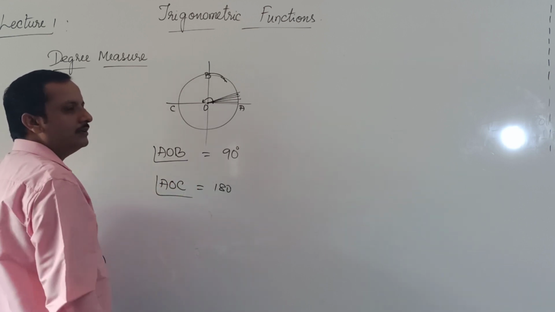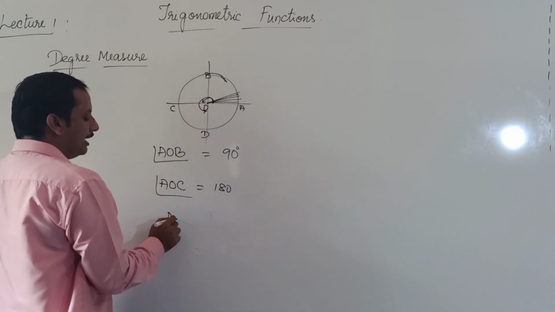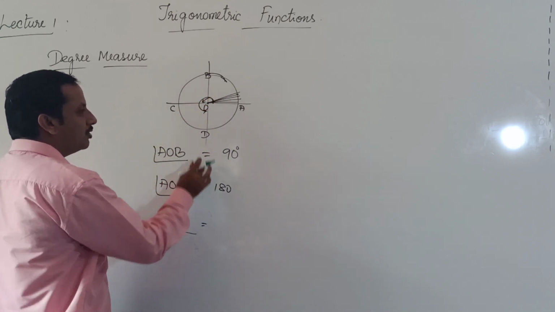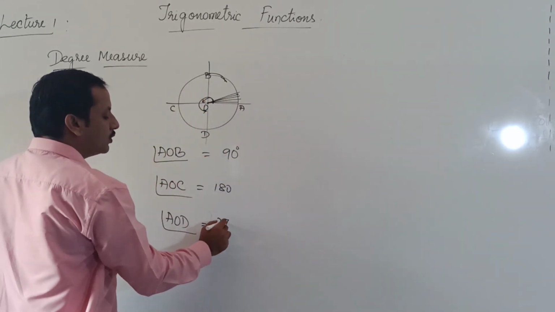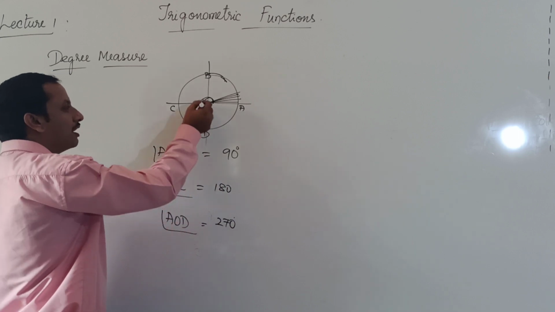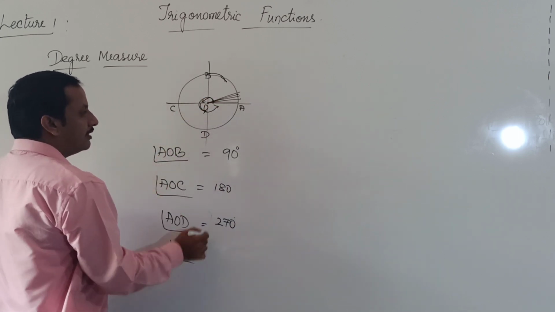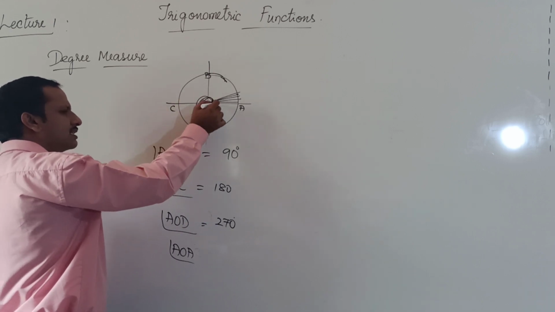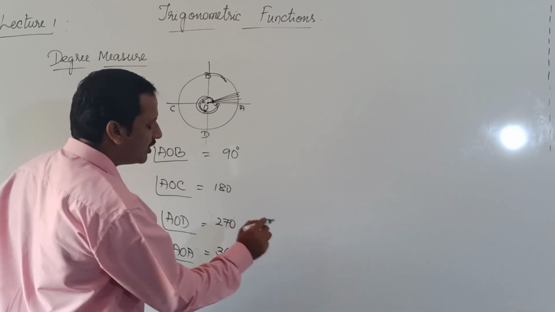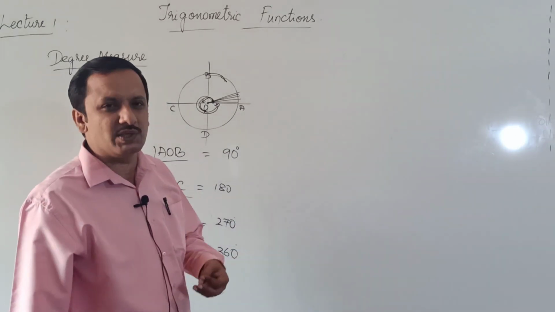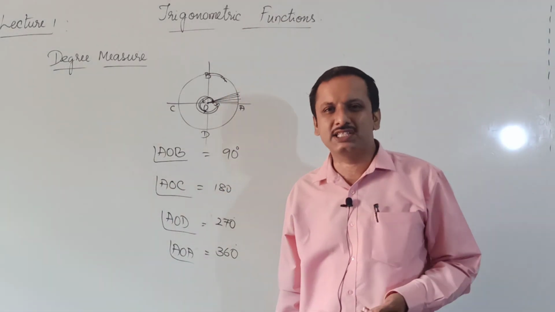Then if I take this point as D, angle AOD will be equal to, there are three right angles, 90 plus 90 plus 90 degree, that will give you 270 degree. And if you cover one full circle, so let us say angle AOA, that means you are covering this total circle, then that is equal to 360 degree. You are already aware of all these things. As you know, the total angle in a circle is 360 degree.